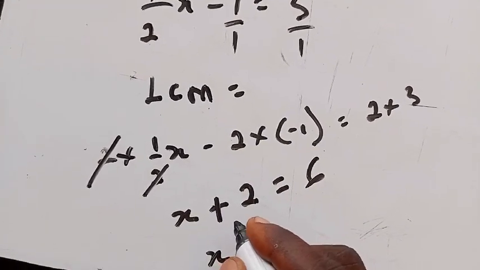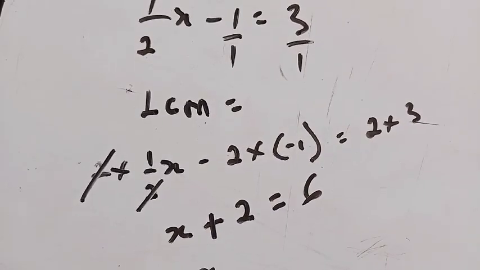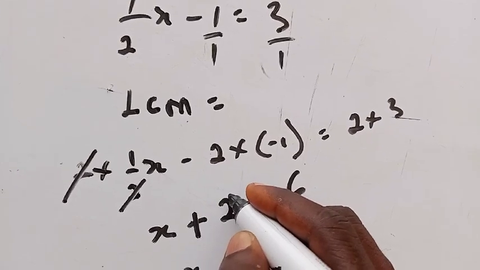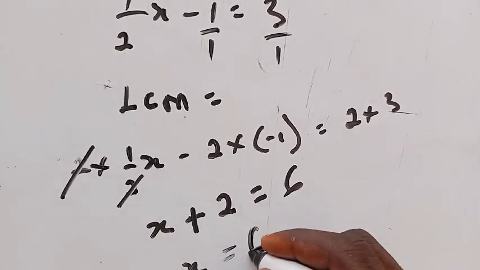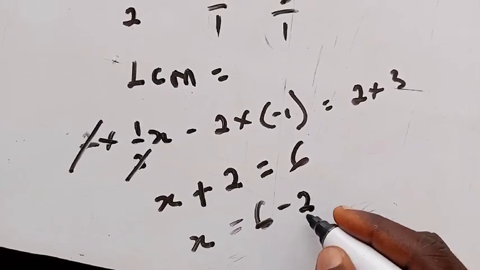So how did you get here? You get here by addition. So for you to go away, you must take the inverse of that, the reverse of how you came here. That's going to be subtraction. So you subtract 2 from both sides of the equation. So you have here x equal to 6 minus 2, right?